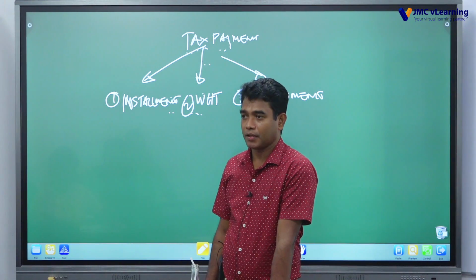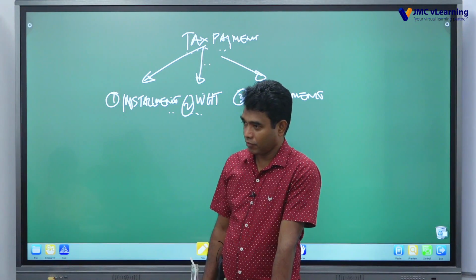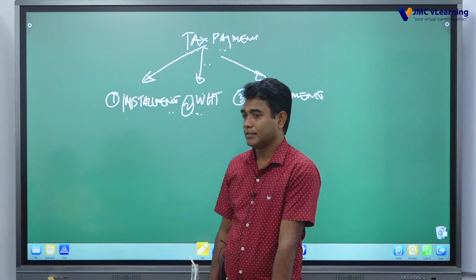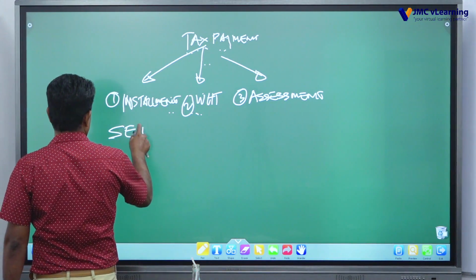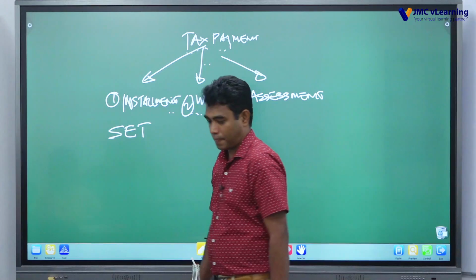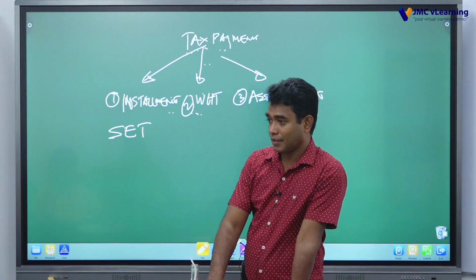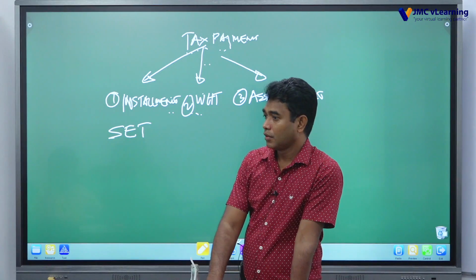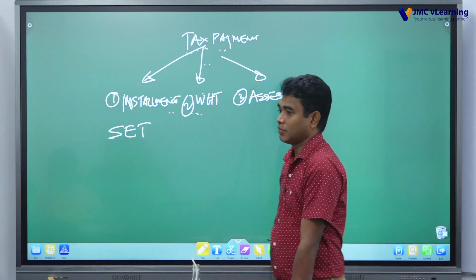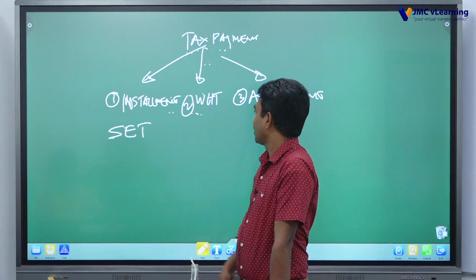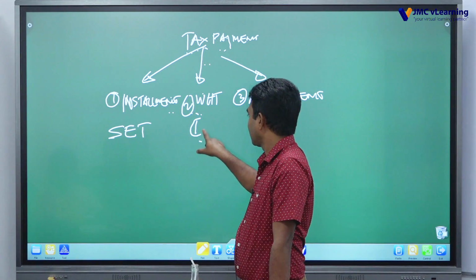The installment taxpayer shall submit a statement of estimated tax payable, SET, on or before the time of the first installment tax payment, which is due by 15th August, next week. By way of withholdings, this is happening.